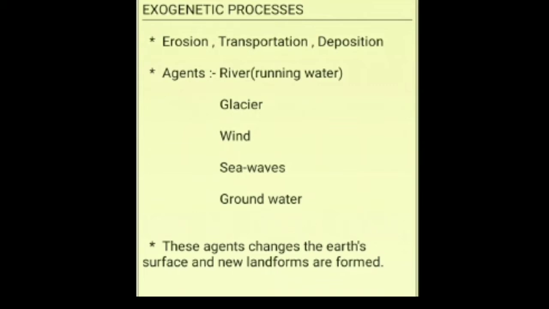Groundwater means water which has percolated inside the surface of the earth and is causing different landforms there. We will be talking about the same. So these agents, that is rivers, glaciers, winds, sea waves and groundwater, bring about changes on the earth's surface and new landforms are formed.